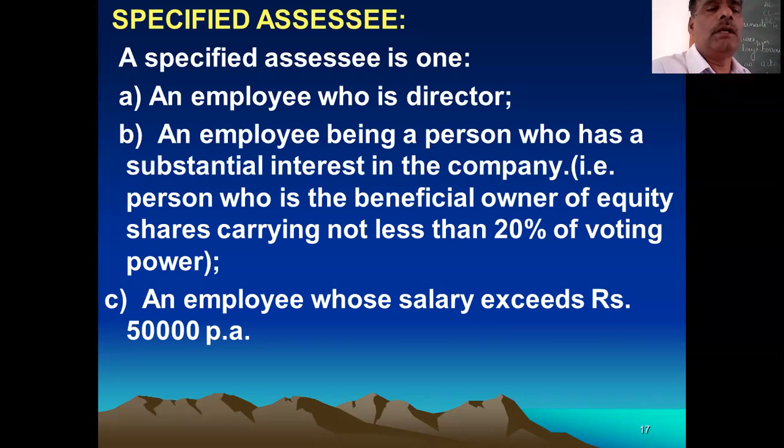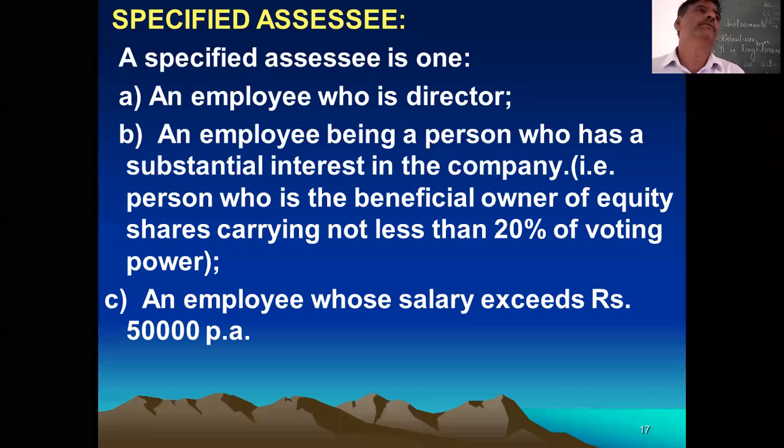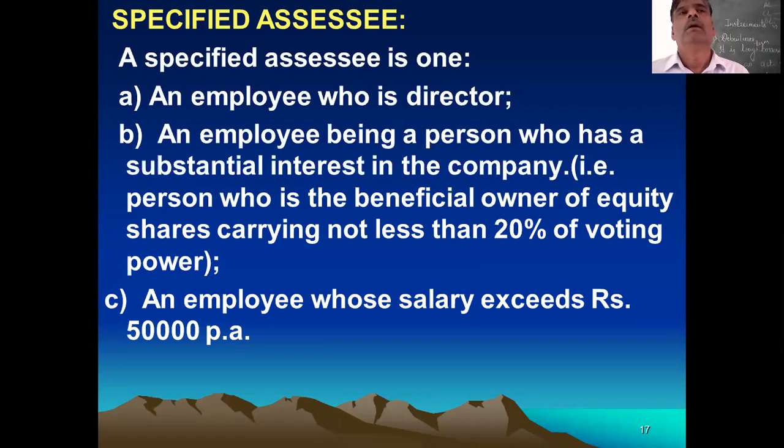Out of the first 3 points, 2 points will not come for your examination purpose. The third point you remember. The problems are based on the third point. For the specified assessee, there are specific taxable perquisites. Therefore you have to remember this. If the employee salary exceeds 50,000, some perquisites are taxable.